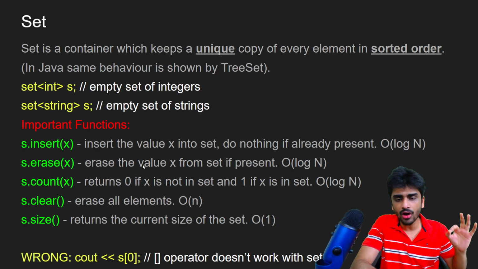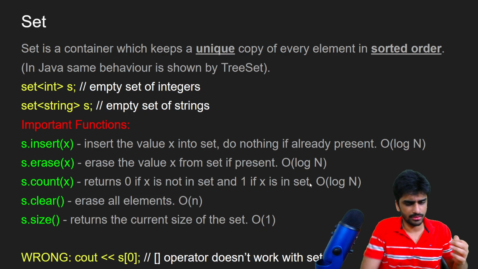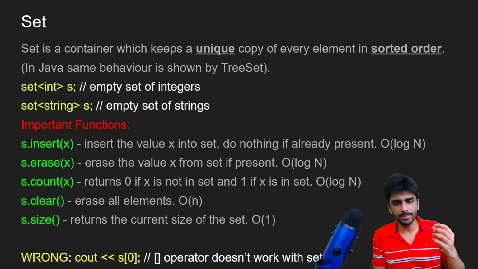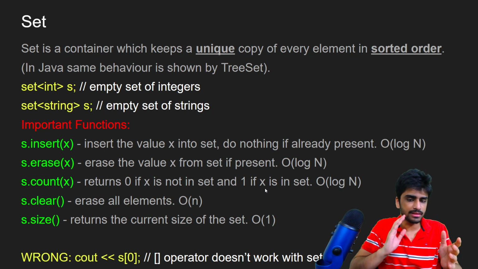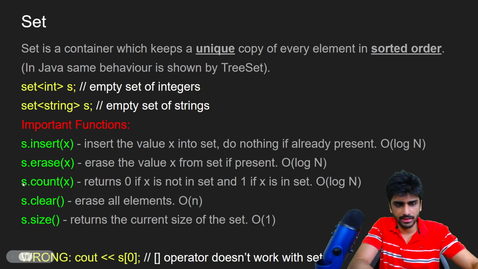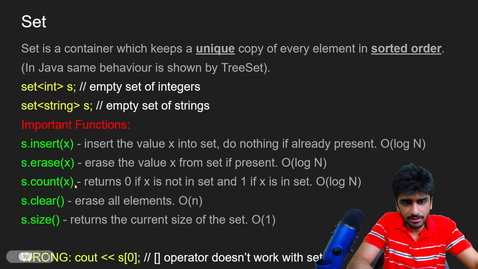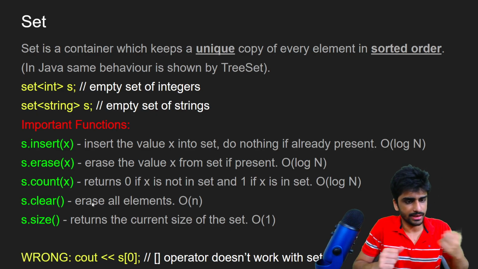So only a unique copy is kept inside a set, and s.count will tell you whether the element is present in the set or not. Normally count is supposed to give you the frequency of that element, but since in a set everything is unique, it can either be 1 or 0. So it's a good way of knowing whether the element is present in the set or not. Then s.clear and s.size do the same thing, erase all elements, just like in vector.